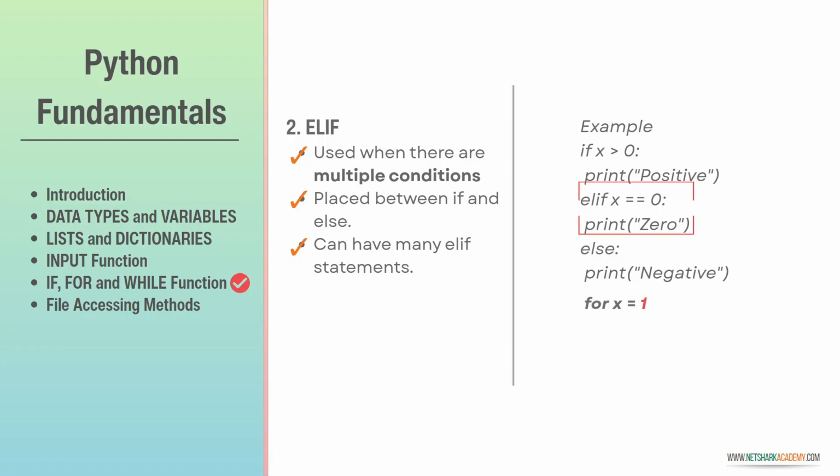Let's say for x is equal to 1, the code will run like this: if x is greater than or equal to 0, here the condition is evaluated to true, so it will not execute the next conditional statement and will execute the command print positive.